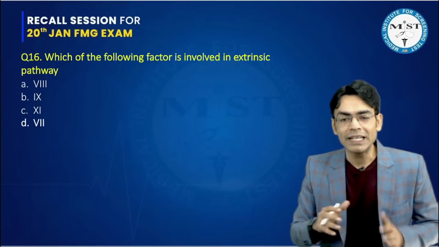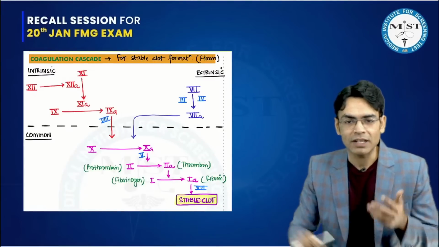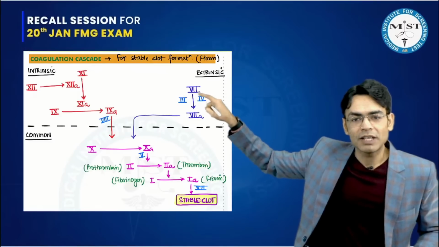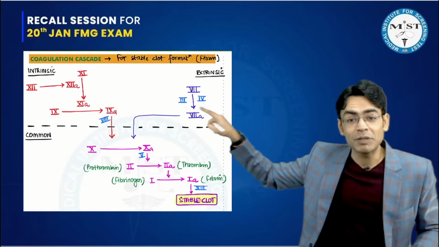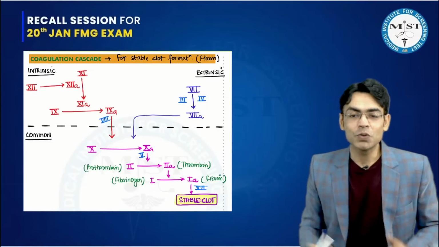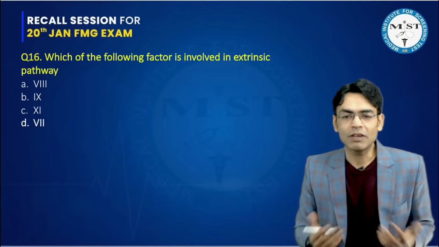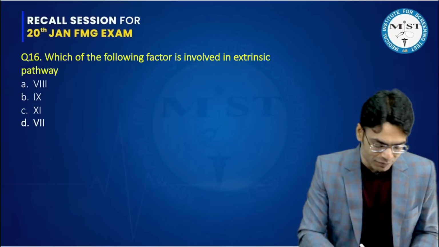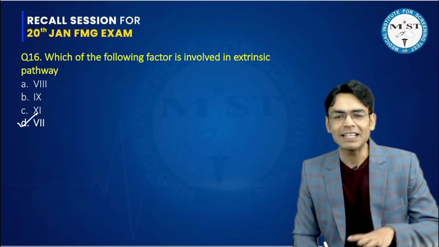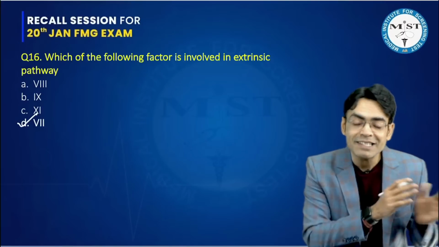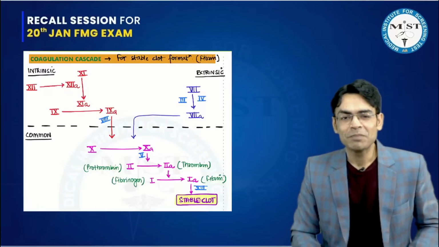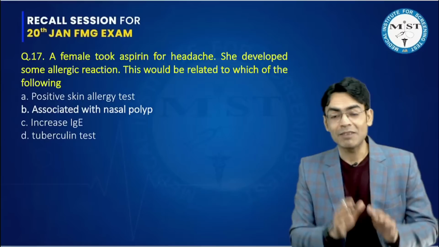In the extrinsic pathway, there are only 3 coagulation factors which are involved: 3, 4 and 7. So we have learned that 3 plus 4 is 7. Like that we have learned. So 3, 4, 7 are the extrinsic ones. Out of the given options, only 7 is given, so it becomes the answer. 8, 9, 11, all these are your intrinsic pathway ones. Okay? So again, a very straight question. Again, it came from the workbook itself.